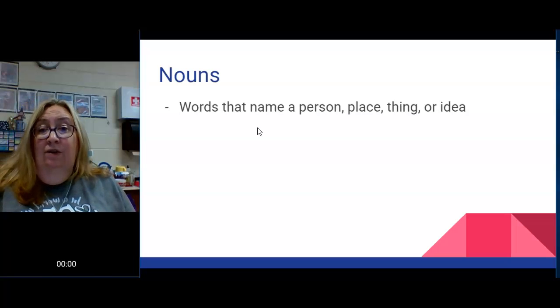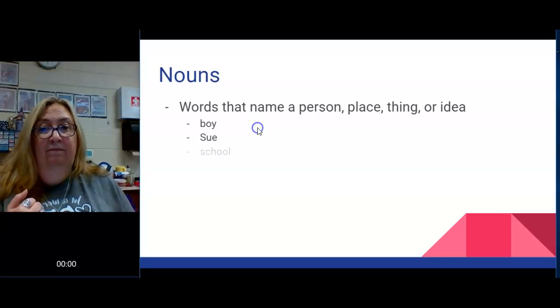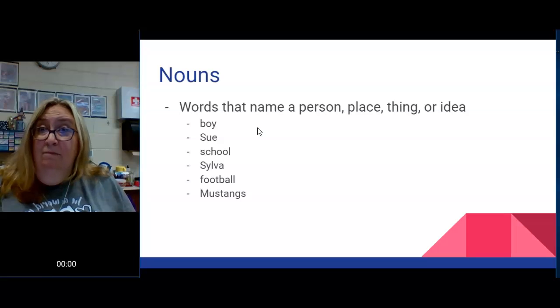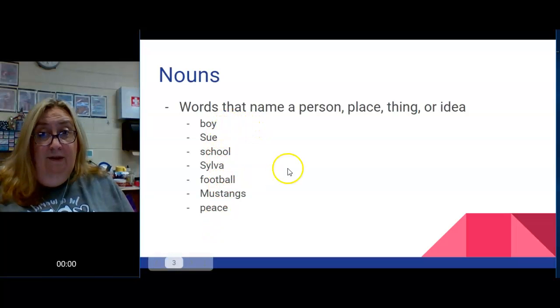Right. So let's talk about nouns. Words that name a person, a place, or a thing. A boy is a person. Sue is a person. School is a place. Silva is a place. Football is a thing. The Mustangs football team is also a thing. Peace is an idea. Those are all nouns. Different kinds of nouns, but all nouns.